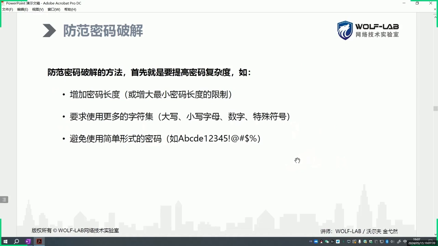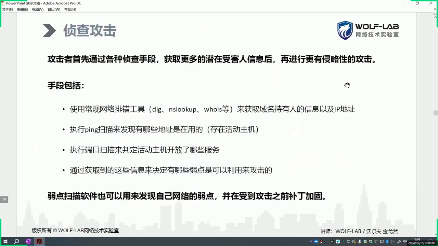Also, change them frequently. Try to make them as complex as possible. Specifically, how exactly do you want to set them? Just open up your imagination and do it however you want. As long as others can't guess it, it's fine. So this is about the complexity of the password. Our defense against password cracking is basically complexity and also changing them often.